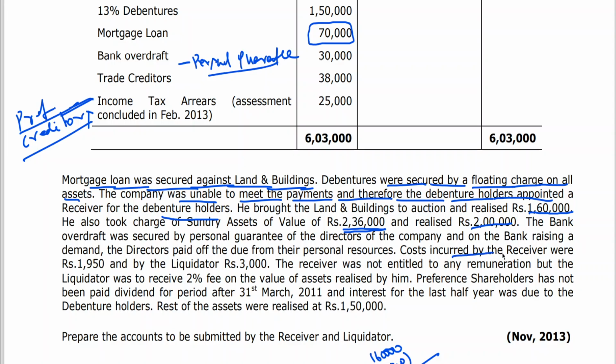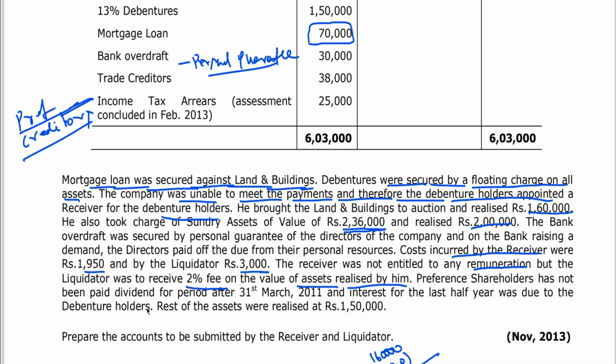Now, cost incurred by the receiver was 1950, whereas cost incurred by the liquidator is 3,000. The receiver's cost will be taken to the receiver statement, and the liquidator's cost will be taken to the liquidator statement. The receiver was not entitled to any remuneration. If there is any remuneration, we calculate. But the liquidator was to receive a 2% fee on the value of assets realized by him. Whatever the value of assets realized by him, he is entitled to get 2%.